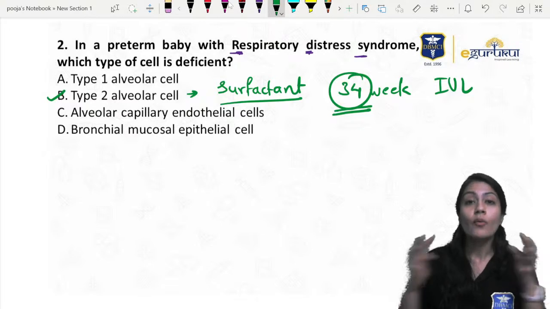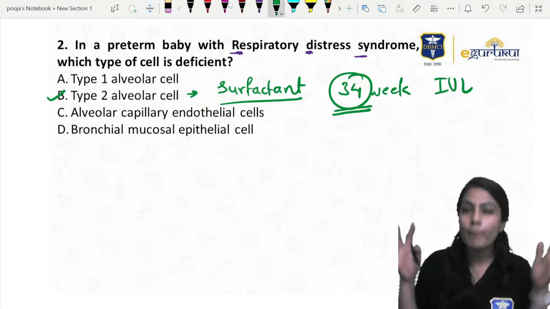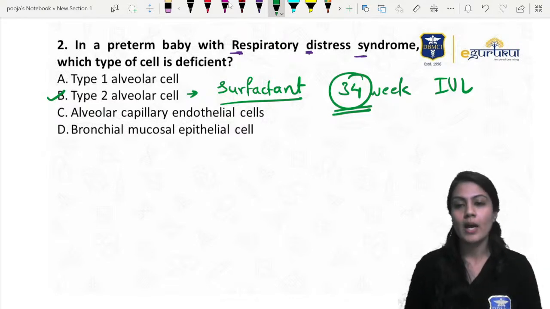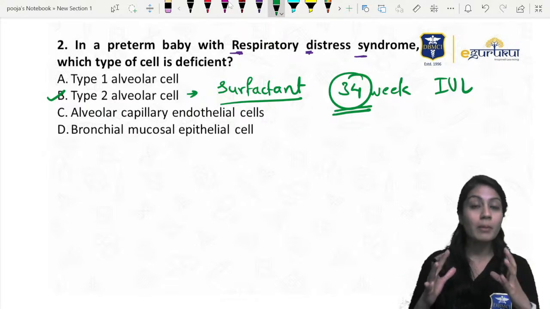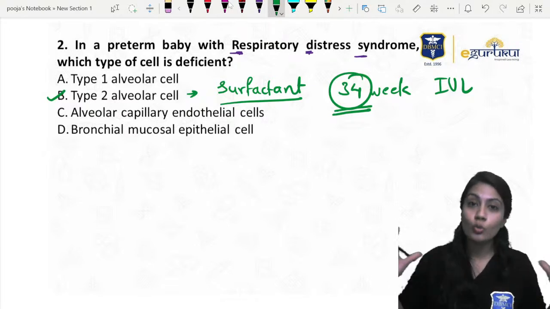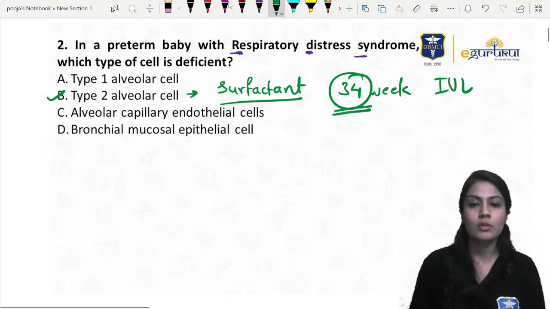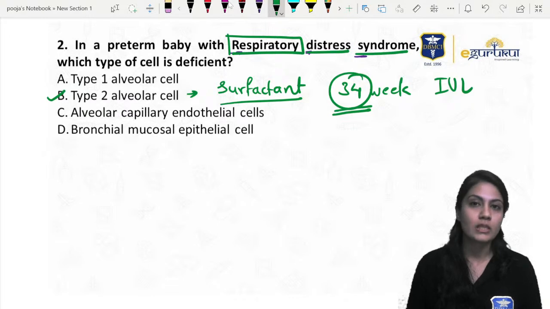Surface tension is opposed by the surfactant. So if that surface tension is not reduced, the baby's alveoli will not be able to inflate properly, and that's why the baby is going to have some difficulty during respiration, and that's why it is known as respiratory distress syndrome.